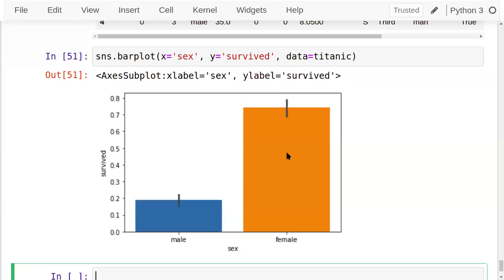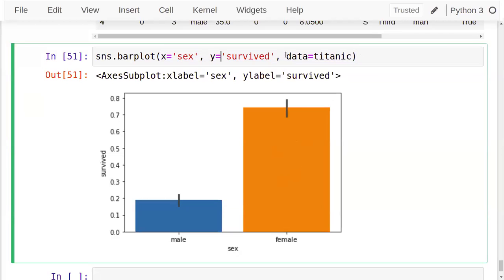Male and female. Females survived more, almost 3 to 4 times more than the male. Fine. A simple bar plot that you can check; I've taken the data directly. It's not required to write separate x and y columns there. I'm just taking data, and the data I'm taking first in x and second in y.